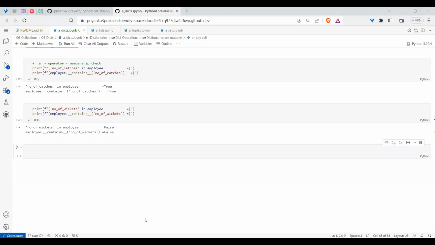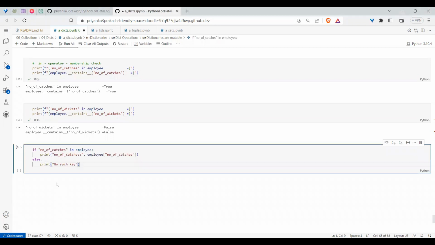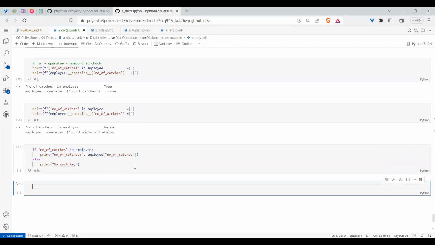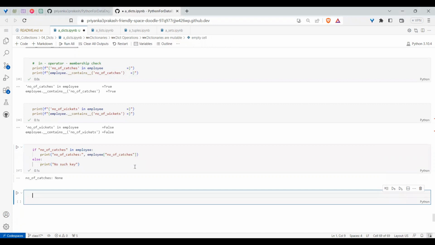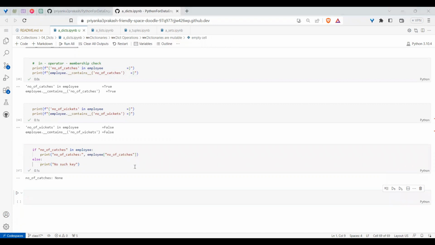Based upon these things, I can also write an if-else condition. If number of catches in employees, I want to print it, otherwise print no catches. I wrote a small logic just to help you. Hope by now you understood what the dictionary operations are and how we can work with them. So let me take another example.